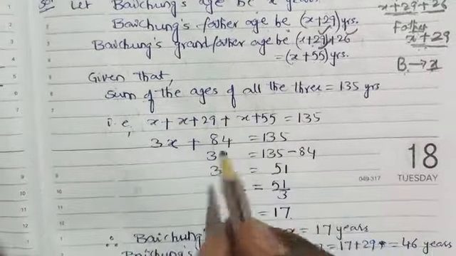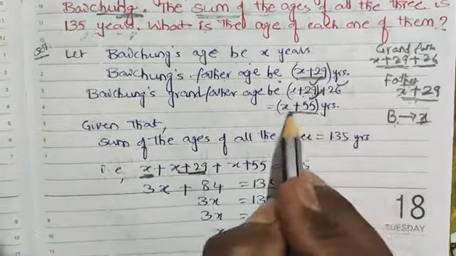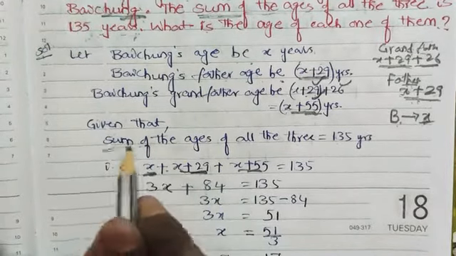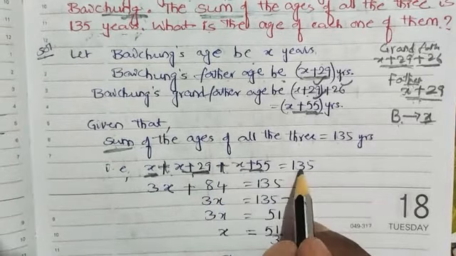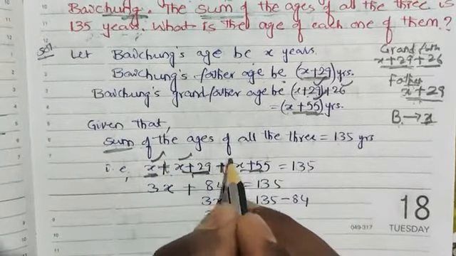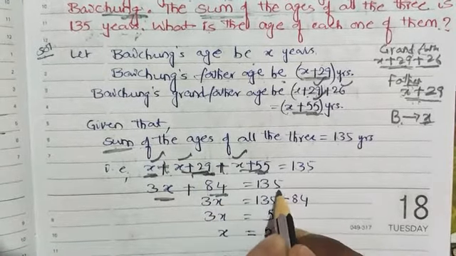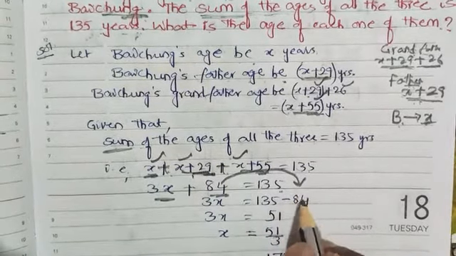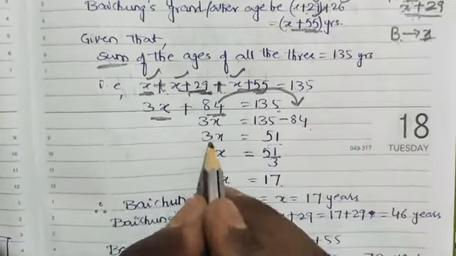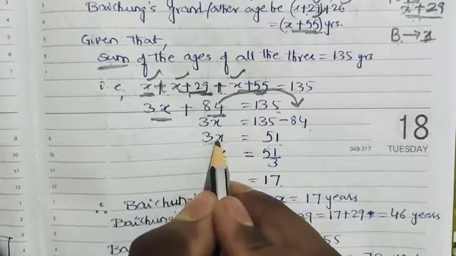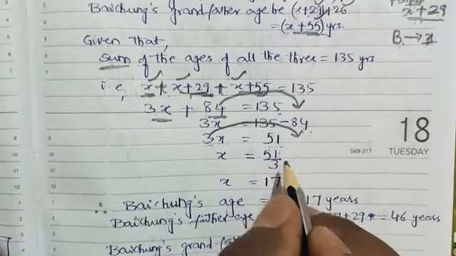That means the addition of all three persons' ages. First person's age is X, second person's age is X plus 29, third person's age is X plus 55. So the sum, first plus second plus third, will give 135. X plus X is 2X, plus X is 3X. 29 plus 55 is 84, so 3X plus 84 is equal to 135. 84 is transposed to the RHS and becomes minus 84. 135 minus 84 will give 51. 3X can be written as 3 into X. When 3 is transposed to the RHS, it will divide 51. So 51 divided by 3.